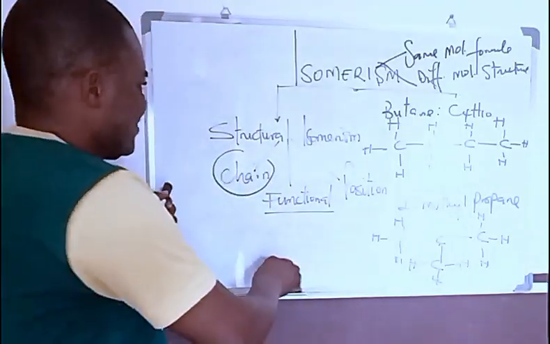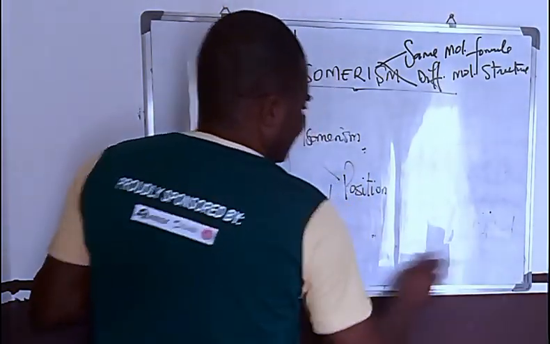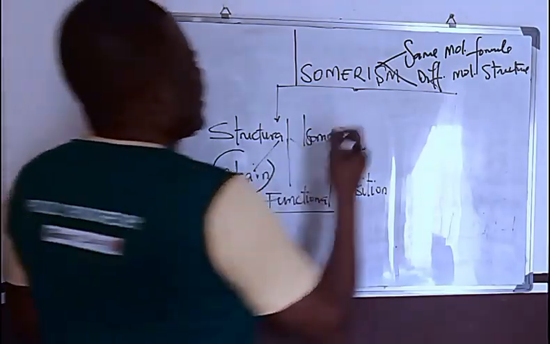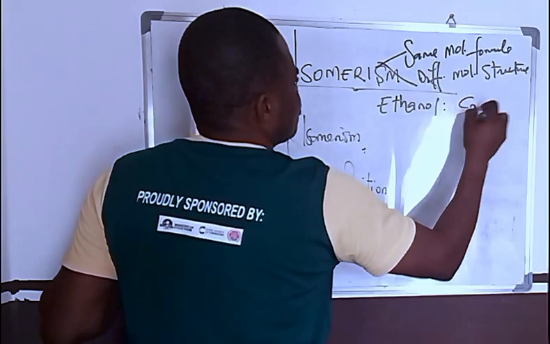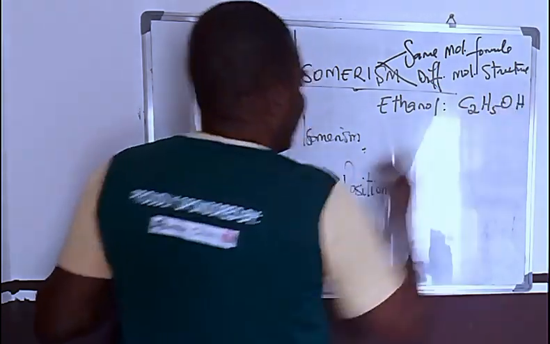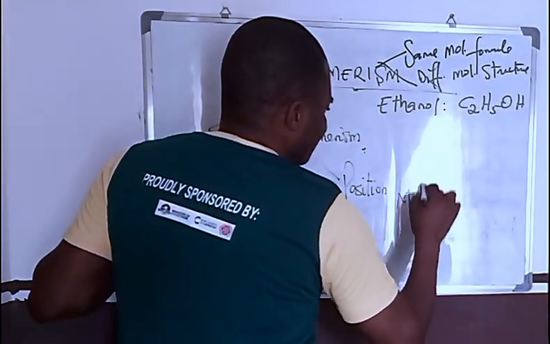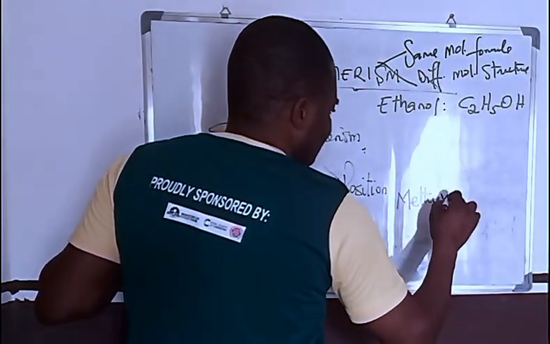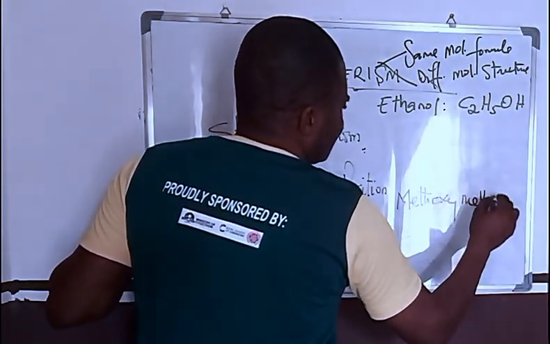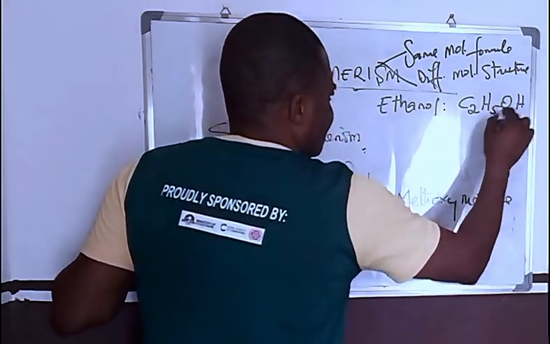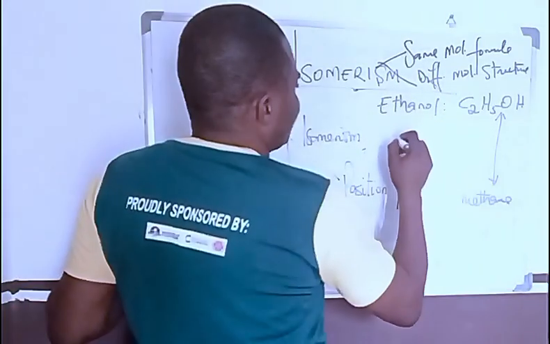Now let us take a look at an example. Let me clean this. Okay, so we are looking at ethanol. Ethanol is C2H5OH. And methoxymethane, okay? Methoxymethane is the same. Now, look at the structure of ethanol.